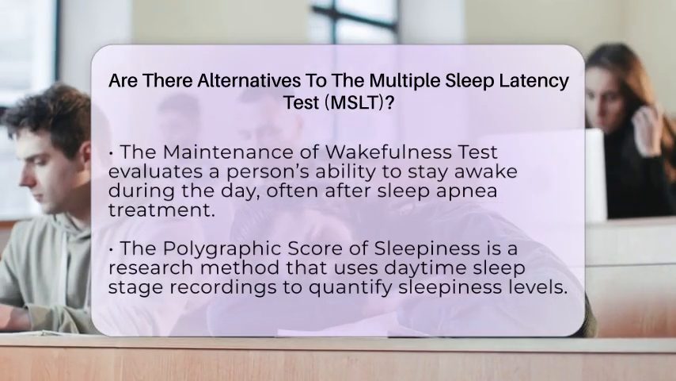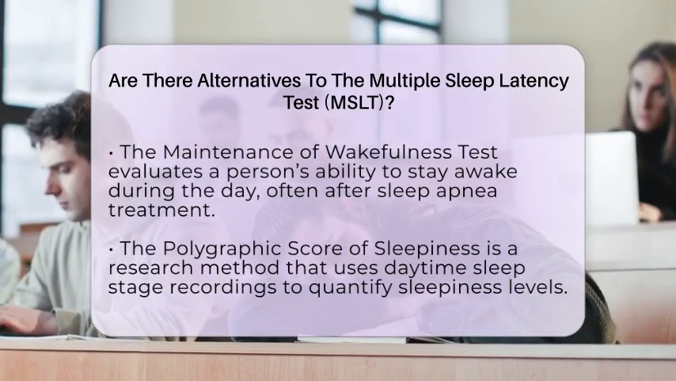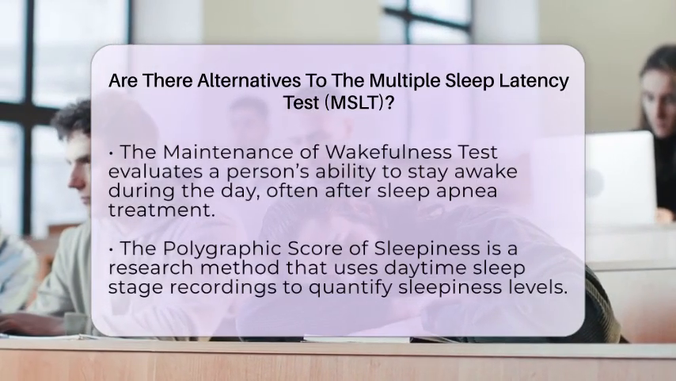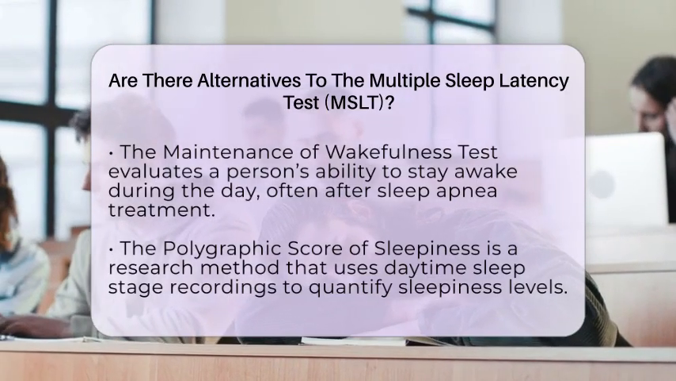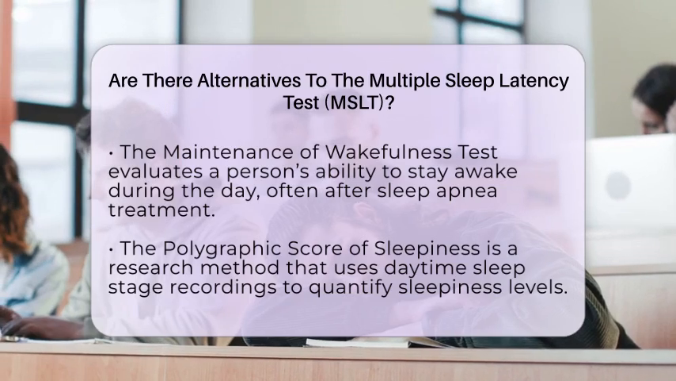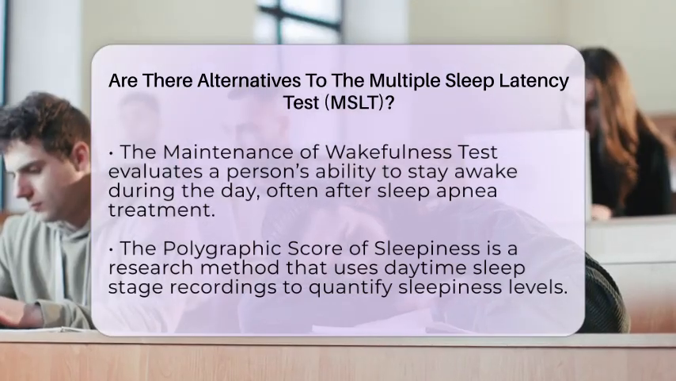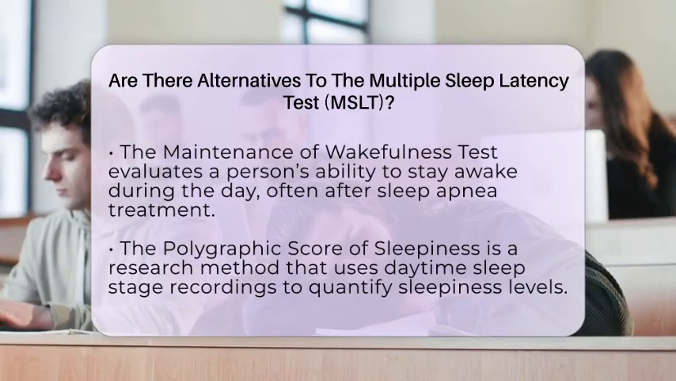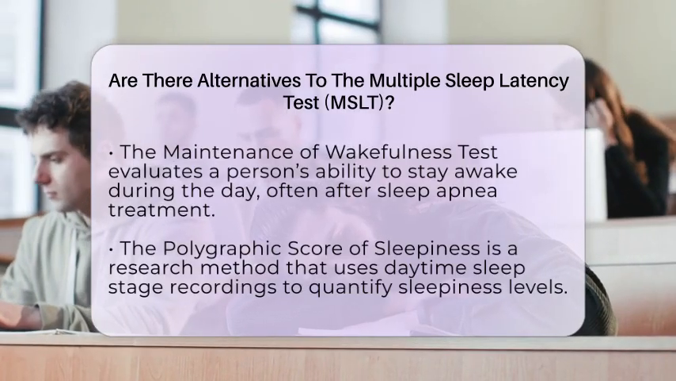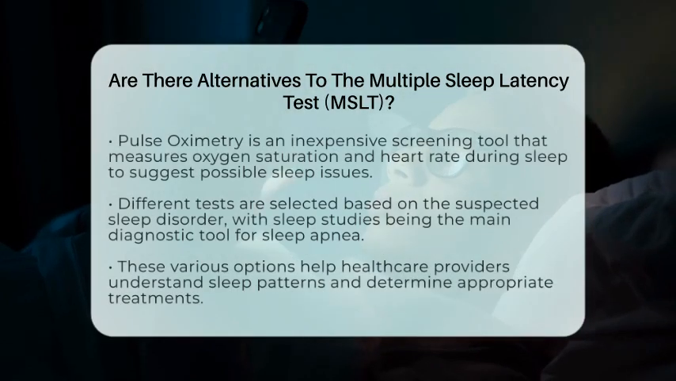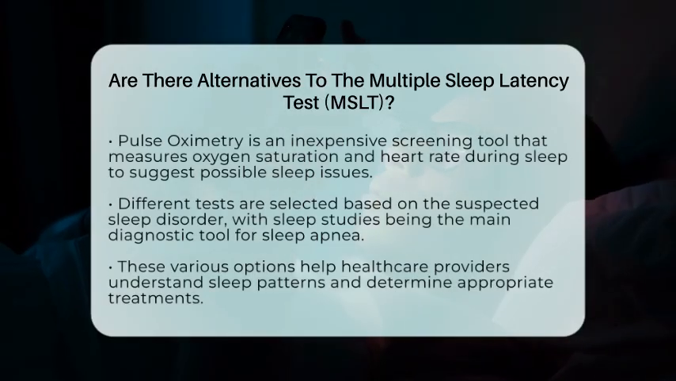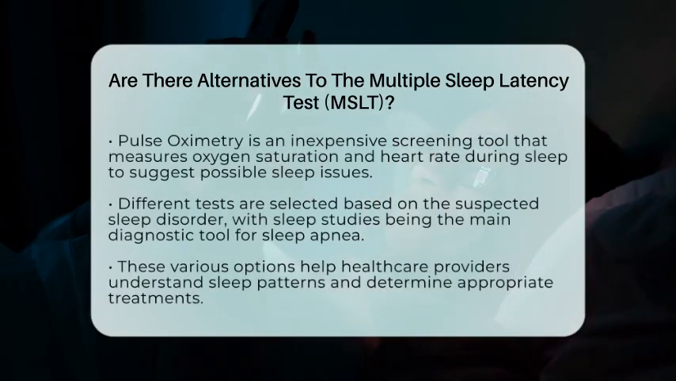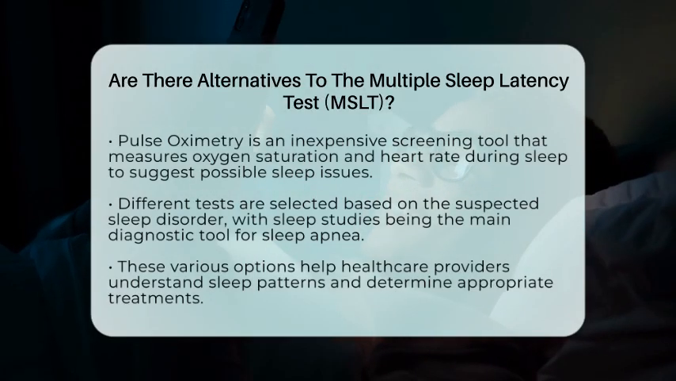There's also a research-based method called the polysomnographic score of sleepiness. It uses daytime recordings of sleep stages and latency to give a score of how sleepy someone is. This method has been studied in narcolepsy, hypersomnia, and sleep apnea patients. Lastly, pulse oximetry is a low-cost screening tool that checks oxygen saturation and heart rate during sleep. It's not a full diagnostic test but can indicate if further testing is needed.